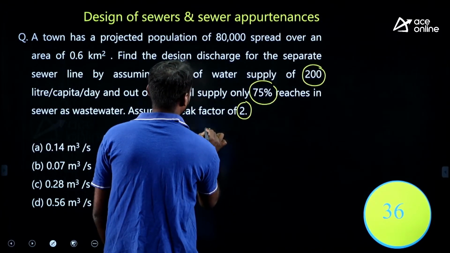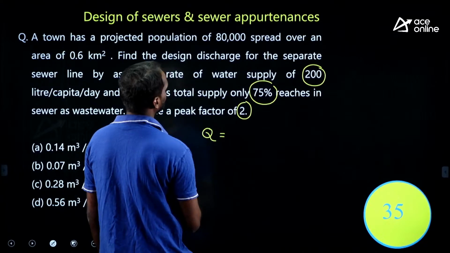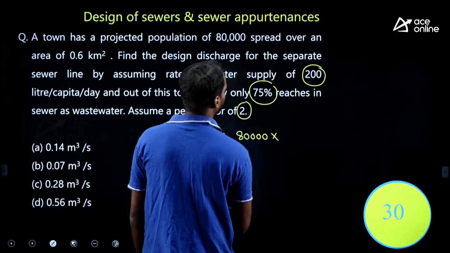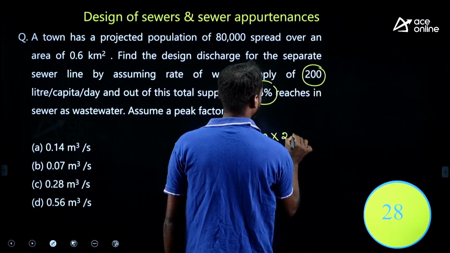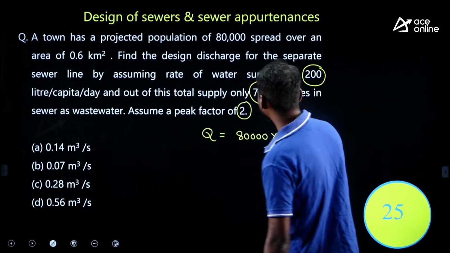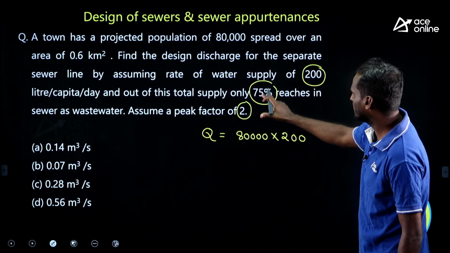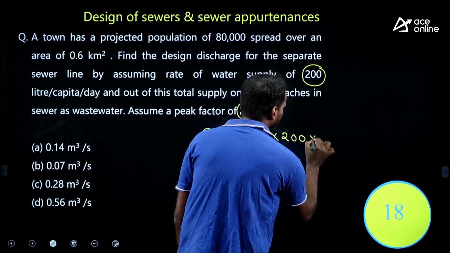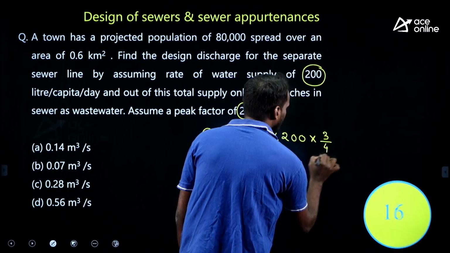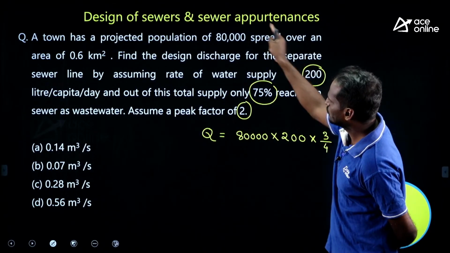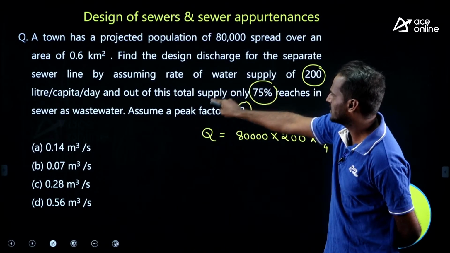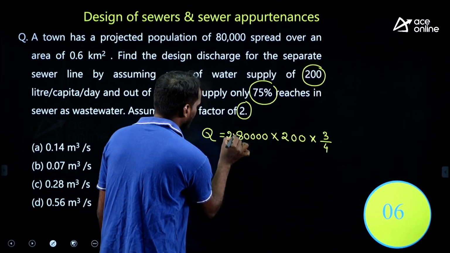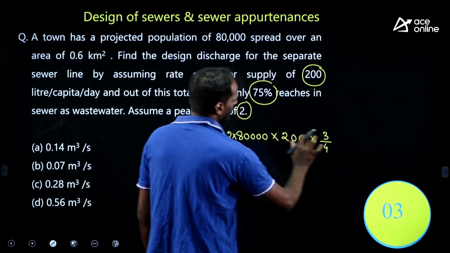See, what is discharge Q? Discharge Q, population 80,000, right? 80,000 population into per capita water supply is 200. Therefore, it is in liter per day, right? But this is the water supply, out of which 75% will reach as wastewater. Therefore, I am multiplying 75%, which means 3 by 4. This is an average, but we need the design discharge, so I am multiplying with the peak factor 2. This is liter per day, therefore the entire thing will be in liter per day.